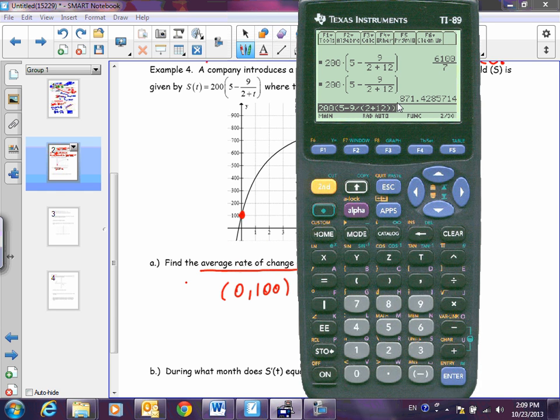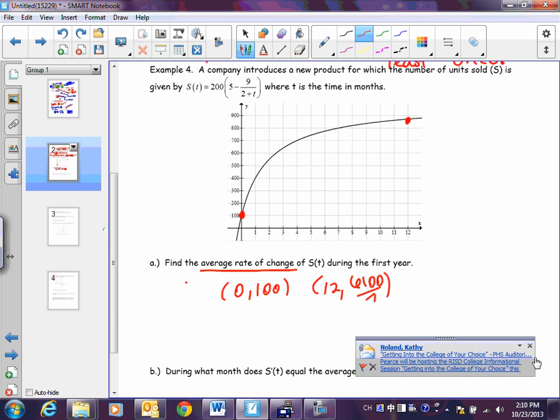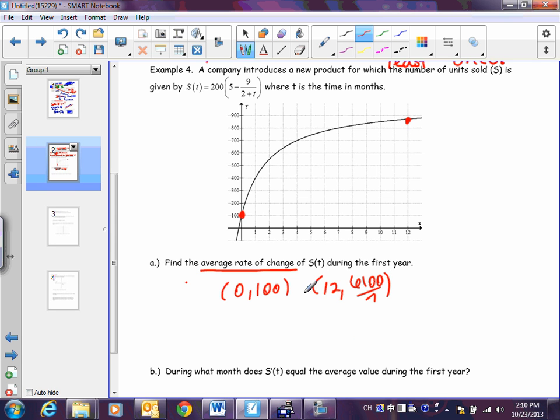Which one is more accurate? The first one, the fraction. So I'm going to do 6,100 over 7. In my final answer, I can use the decimal. But if you're going to use this number, you need to make sure it's accurate. So 6,100 over 7 minus 100, all over 12 minus 0.